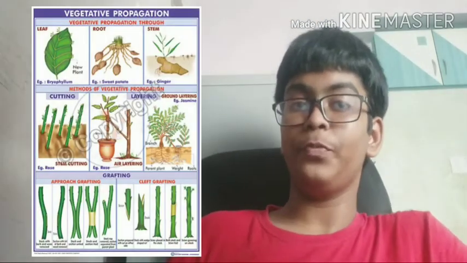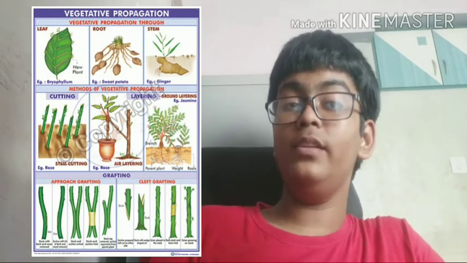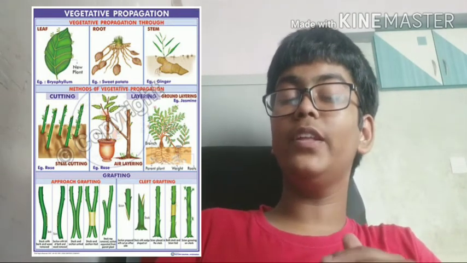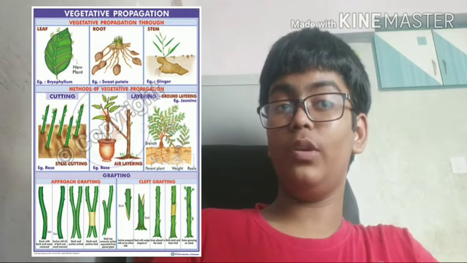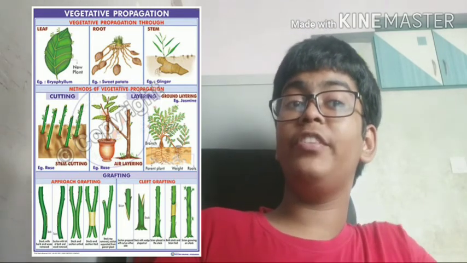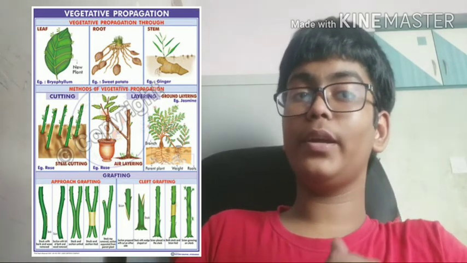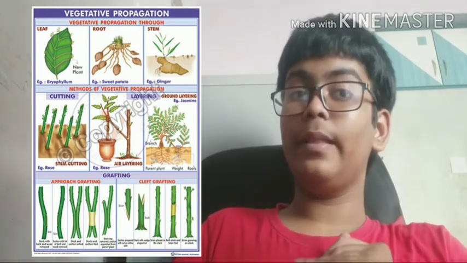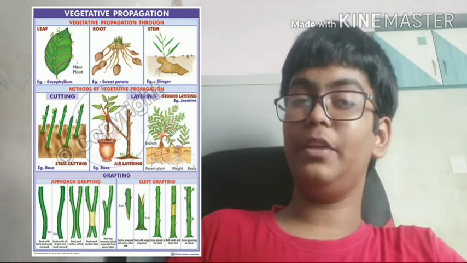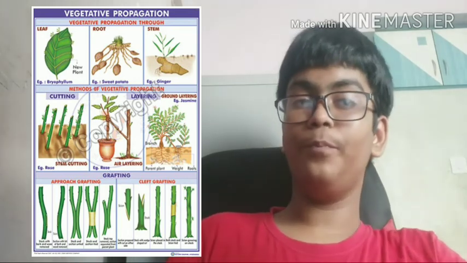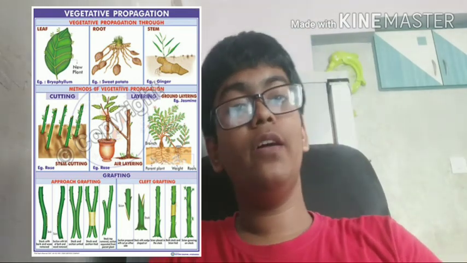Now the fourth method is vegetative propagation. Vegetative propagation is when a plant produces a young one of its own kind from its vegetative parts like root, stem and leaves. The plant produced by vegetative propagation is called a propagule. Now that we have learned the types of asexual reproduction, we end with this module. In the next module, we will be learning about vegetative propagation in detail. Thank you.